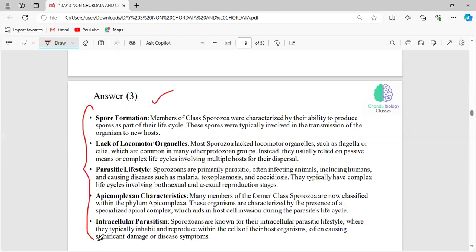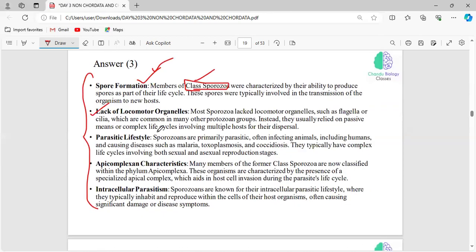And these are other important characteristic features of the class Sporozoa. As the name suggests, the spores are a unique characteristic feature only in the class Sporozoa under the phylum Protozoa, right? They have no locomotory organelle, and spores are the asexual reproduction mechanism followed by these protozoans.